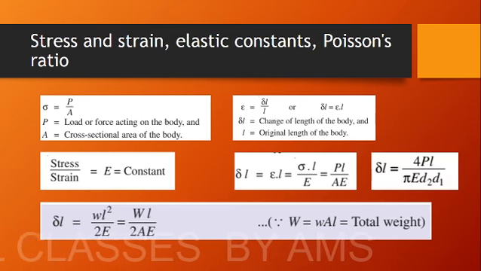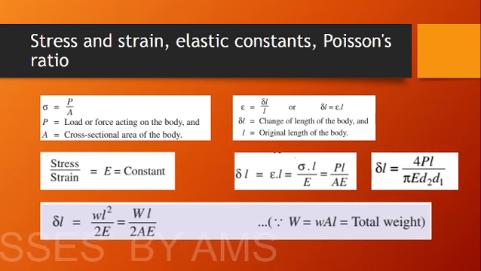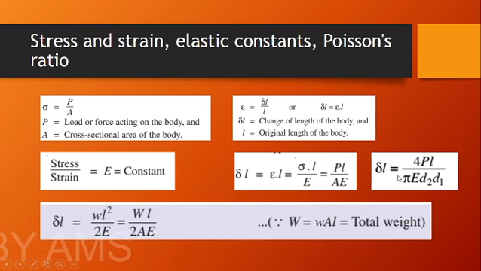Okay. And we have to study one more equation. This is the elongation of a bar. Actually, this is a circular bar. For a circular bar also we will be writing PL by AE. So in terms of A, we will be using pi by 4 d square. And if we are dealing with a tapering bar, that means at one section it has a diameter D1 and at another section it has a diameter D2.